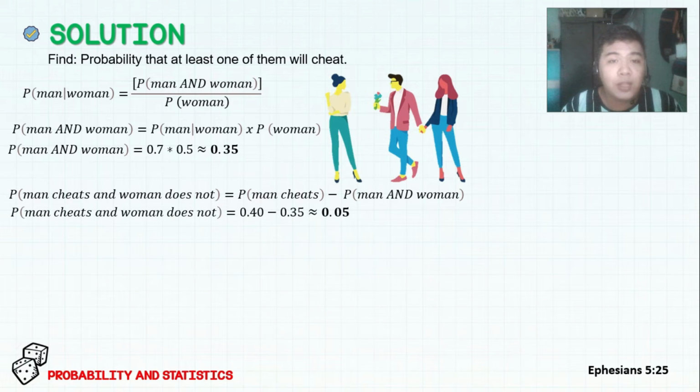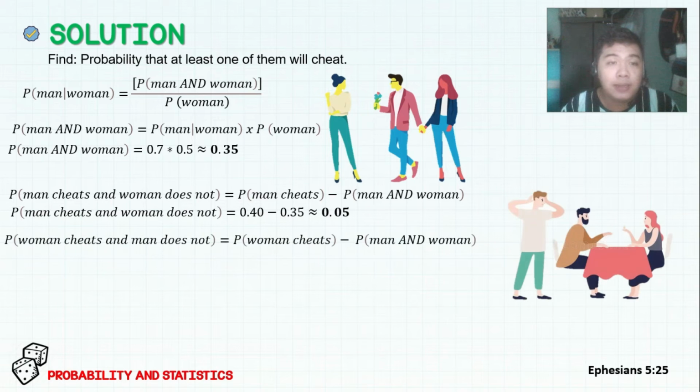Plugging in our values will give the probability that a man cheats while the woman does not, which is equal to 0.05. Next up, we are trying to look for the probability that the woman cheats while the man does not by subtracting the probability that the woman cheats to the probability that both man and woman cheat. Plugging in our values will give the probability that a woman cheats while the man does not, which is equal